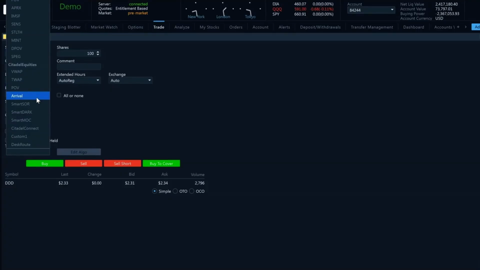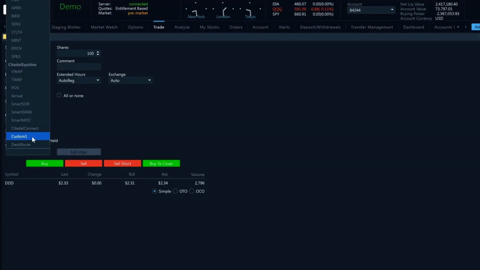Arrival, an algorithm designed to optimize the trade-off between market impact and execution using urgency settings that trade within volume participation bands. Smart order routing, an algorithm designed to intelligently source liquidity from all available venues. Smart dark, an algorithm designed to intelligently source liquidity from all dark venues. Smart market on close, an algorithm designed to execute orders as close to the closing price as possible.